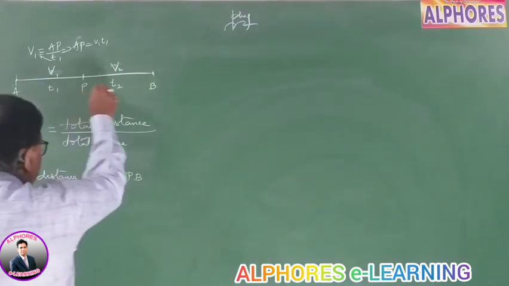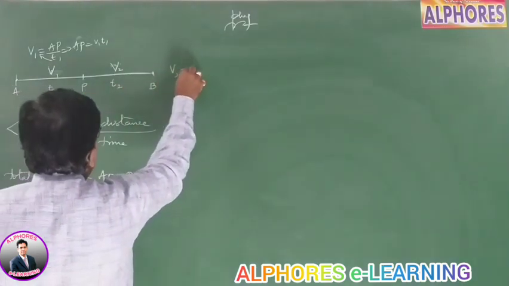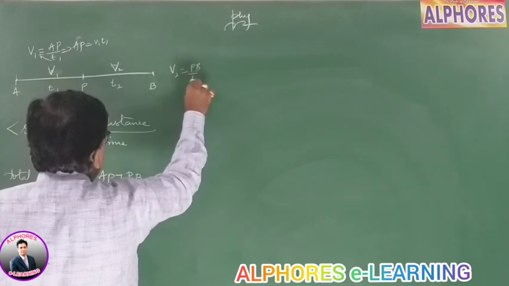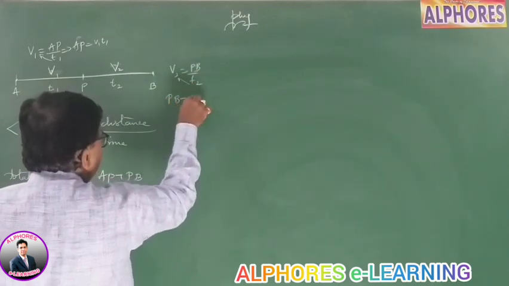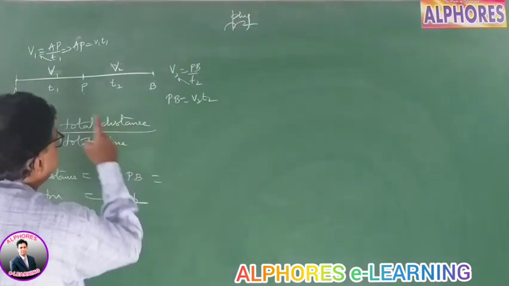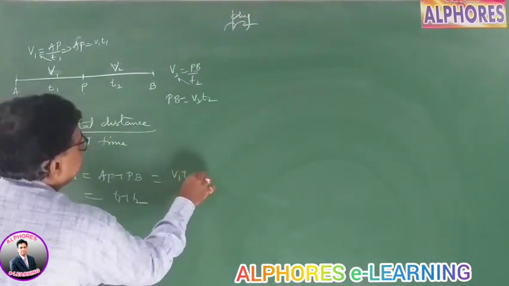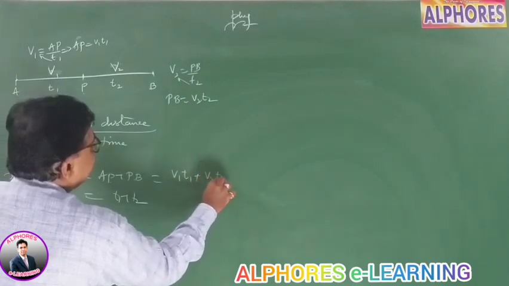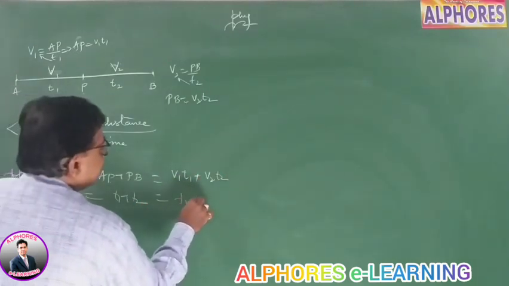Similarly, in the path PB, here v2 is equal to PB by t2. Cross multiplying, PB is equal to v2 t2. Then the total time is t1 plus t2. So therefore, if I substitute here, AB we got v1 t1, the second is v2 t2. Then the total time is t1 plus t2.